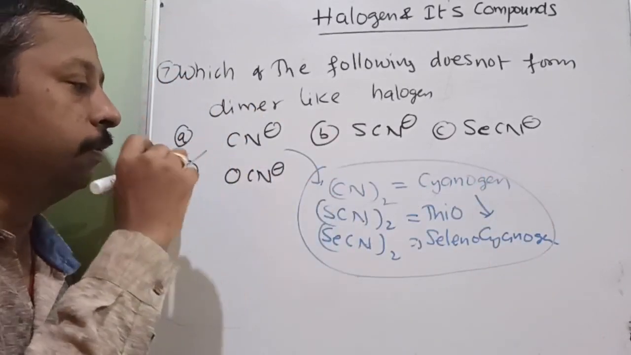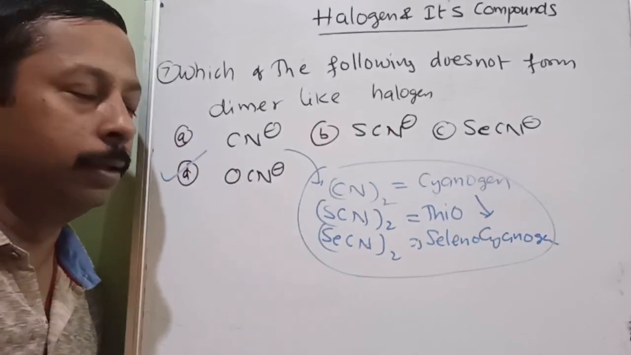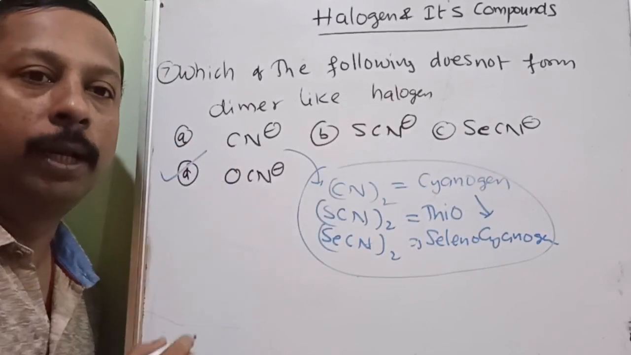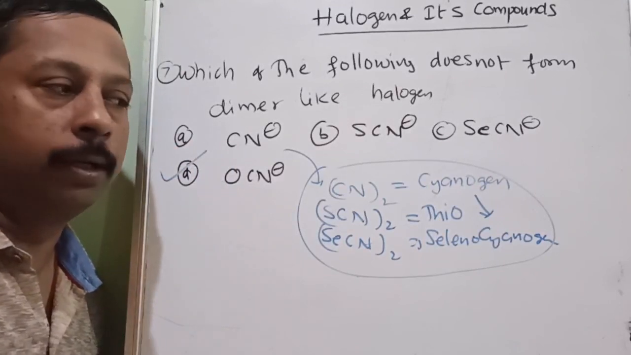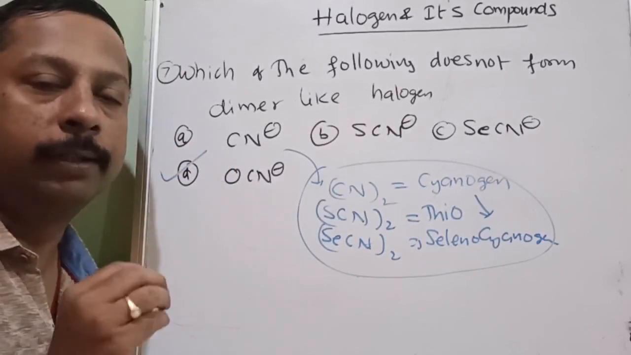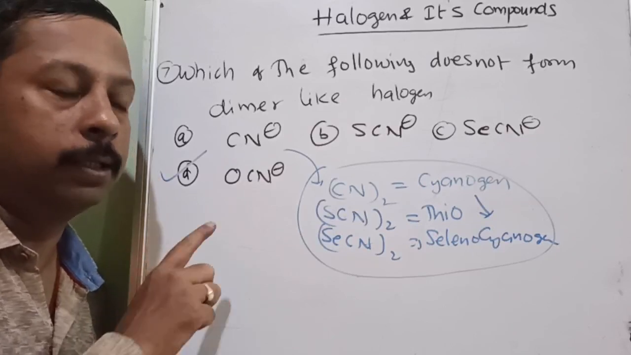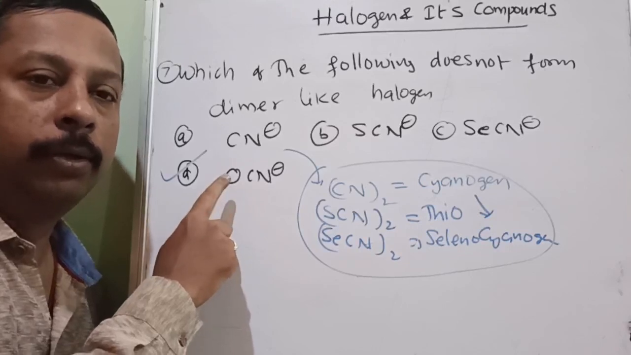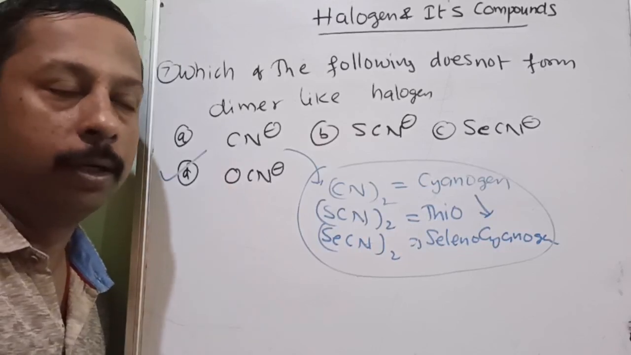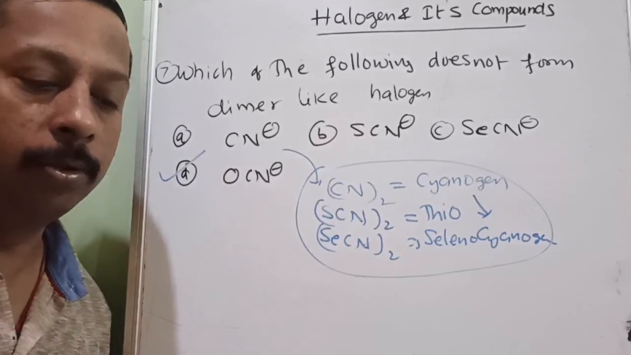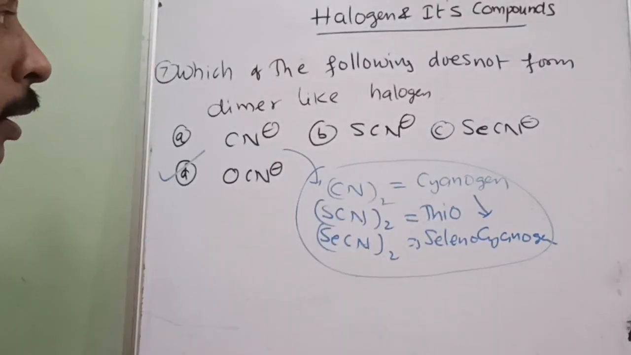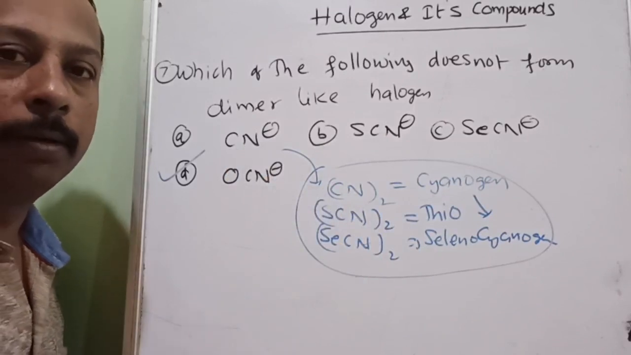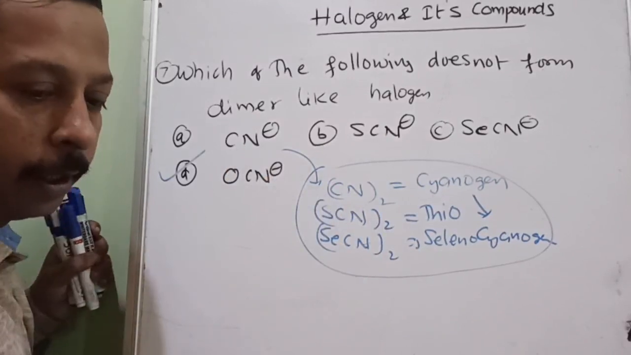But these are all able to form. Only problem is with OCN. It will not form the dimer. Why will it not form? Due to more electronegativity and due to small atomic size of the oxygen, it is not able to form the dimer. So the rest all three will form, and the names of those compounds I have also given.